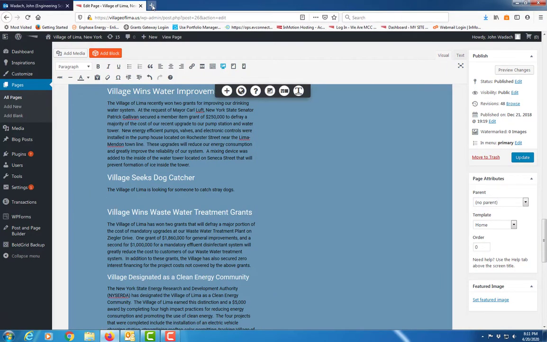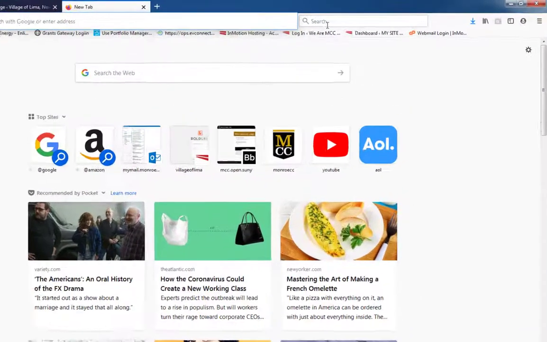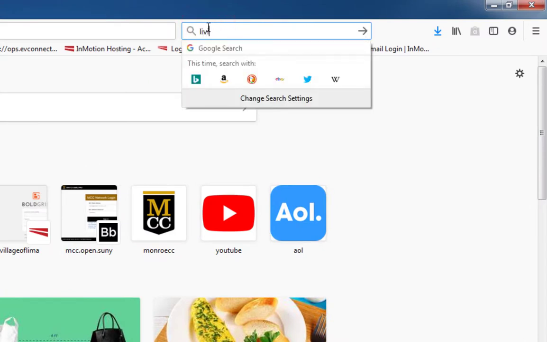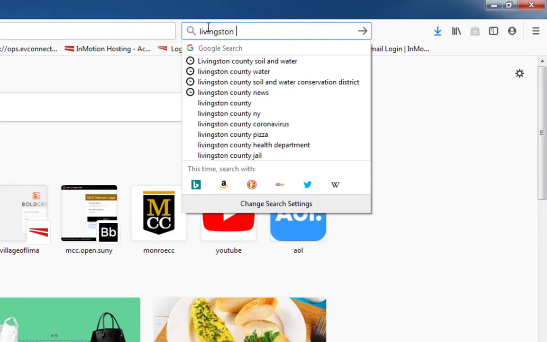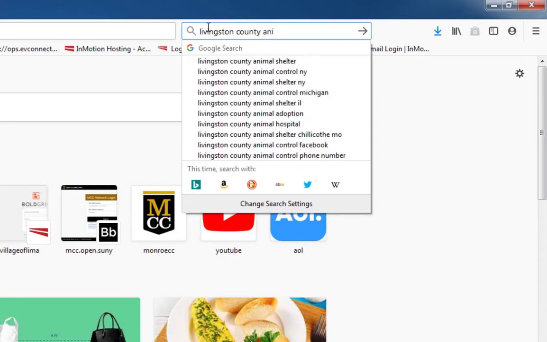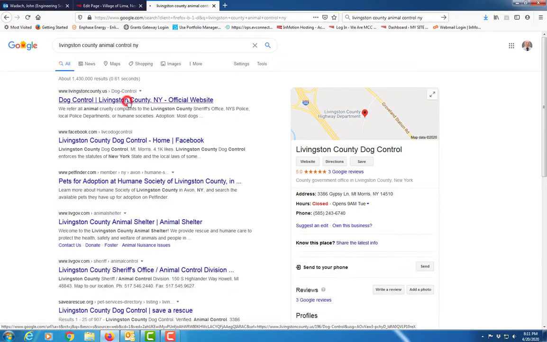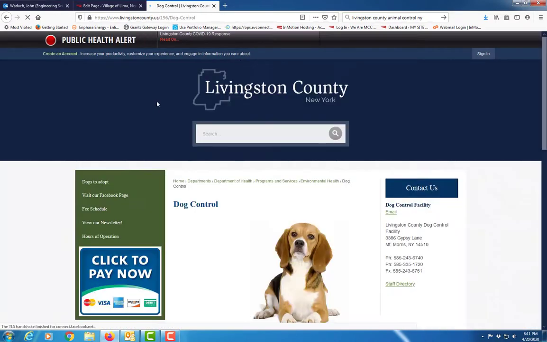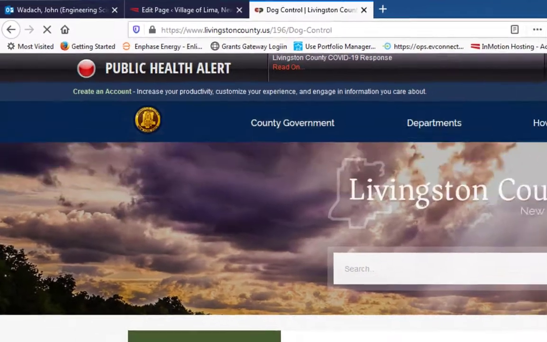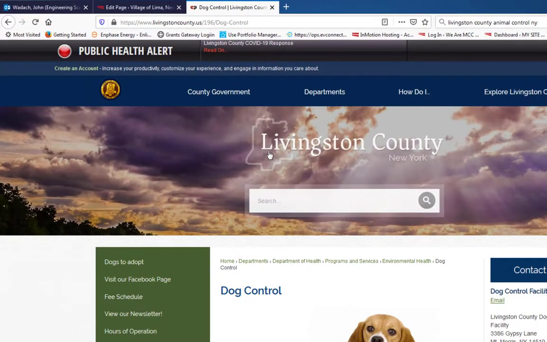Okay, so let me go onto the web here and search for Livingston County Animal Control. Okay, so I find it up here. So maybe part of this position is, we want people to look at some information about dog control.